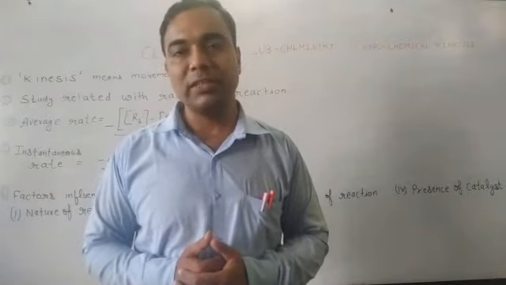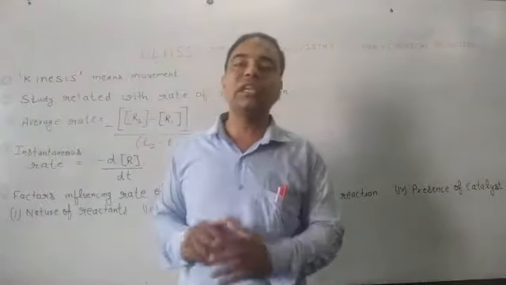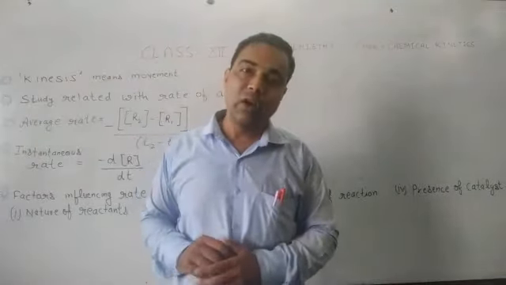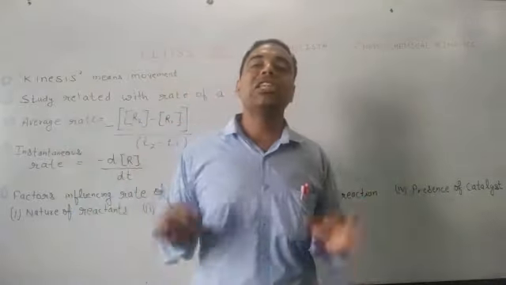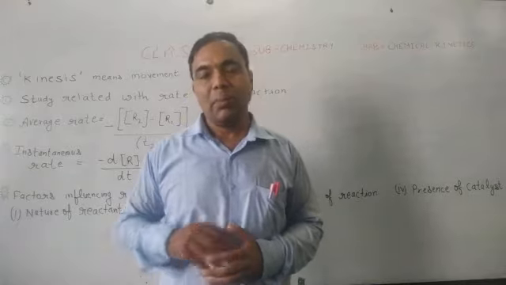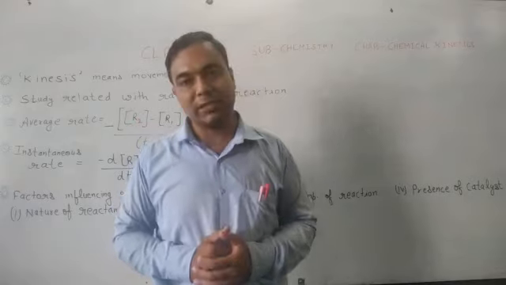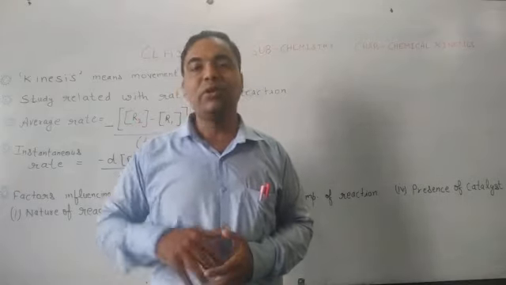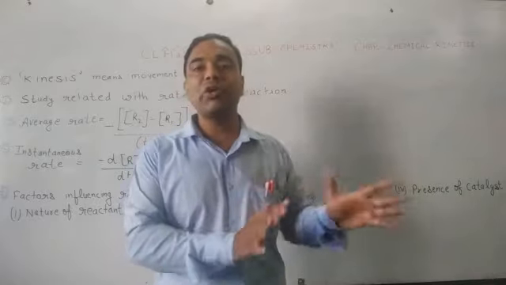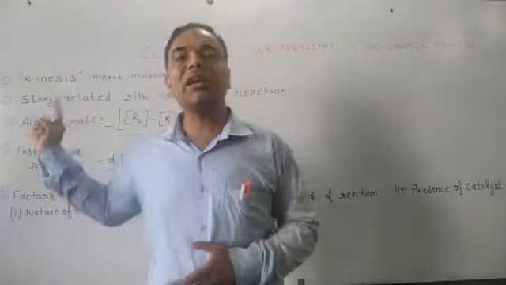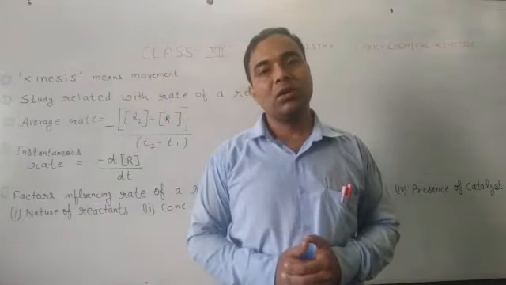But when we consider the feasibility or spontaneity of a process, we are aiming at thermodynamics, because thermodynamics tells us about the feasibility or spontaneity of a process. But during a reaction, when we consider the speed or rate of a reaction, then chemical kinetics will tell us about the speed or the rate of a reaction.